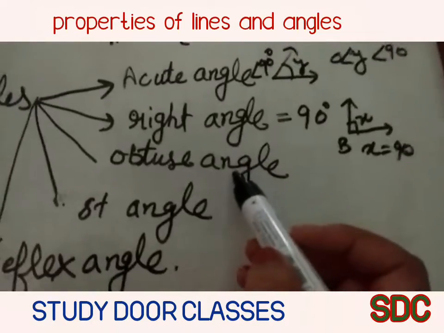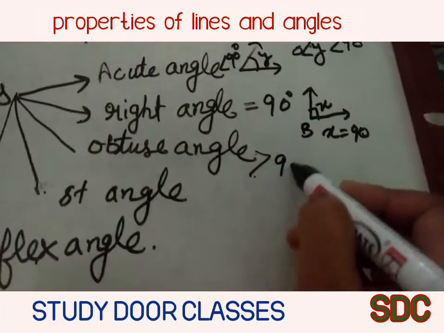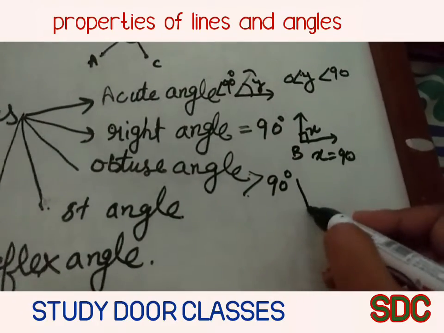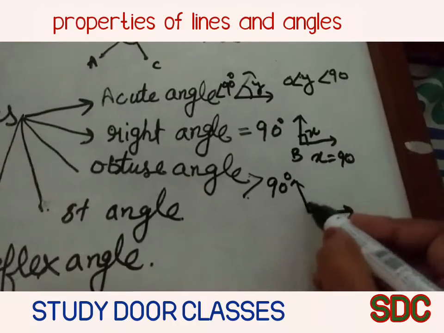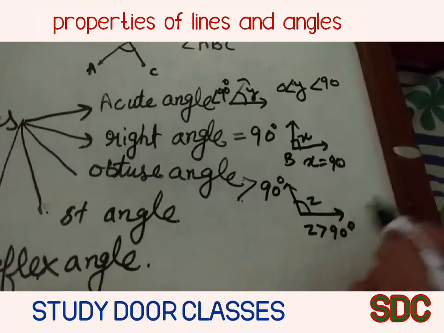Now it's the turn of the obtuse angle. An obtuse angle is always greater than 90 degrees, and it can be drawn greater than 90 degrees. Here z is greater than 90 degrees.